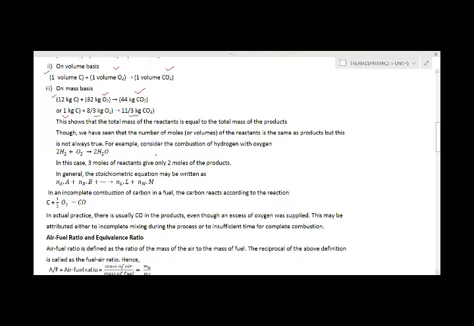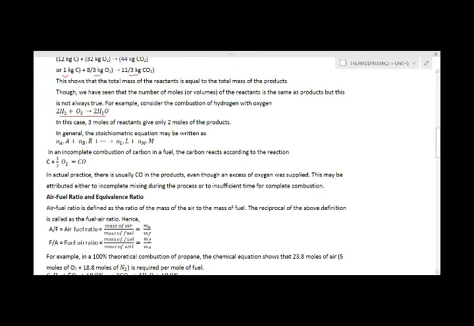Similarly, for water, we can also write the equation like this. Here we can see that 2 moles of products are produced from 3 moles of reactants, because 2 moles of hydrogen and 1 mole of oxygen are the 3 moles of reactants, giving 2 moles of water. This is also the balanced or stoichiometric equation. These are the equations which can be written in general form on the molar basis.